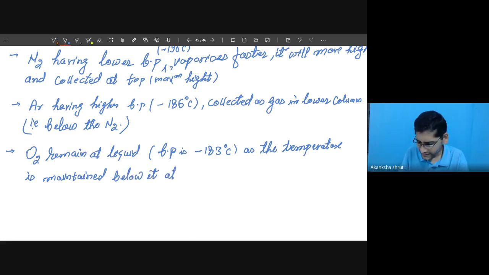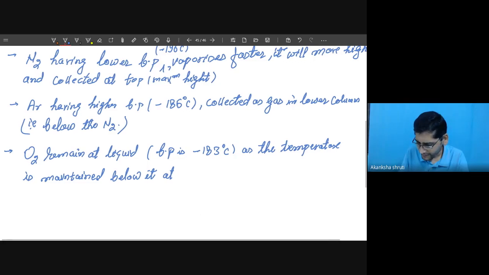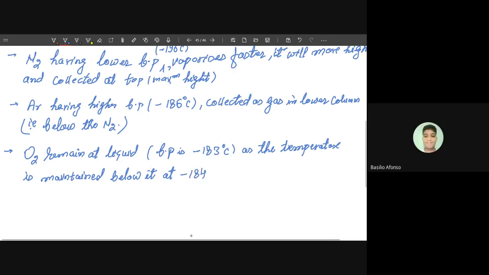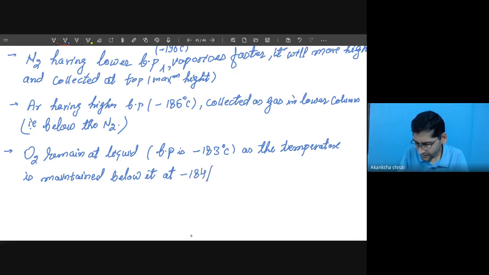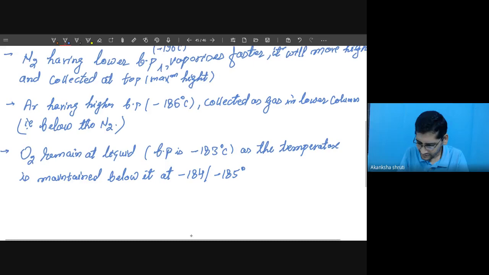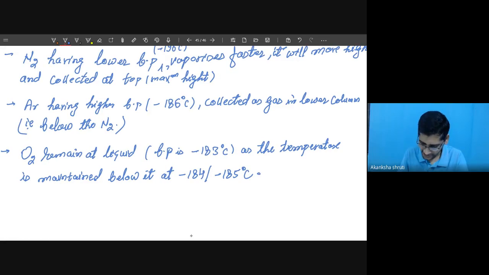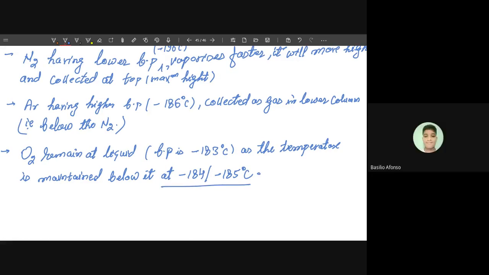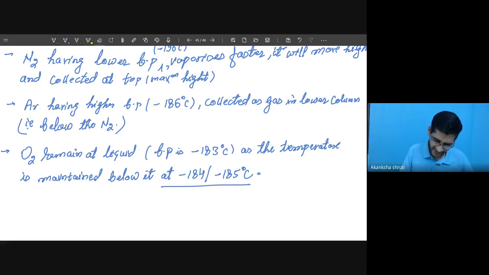Since it is negative, so minus 184, minus 185, these things are maintained. Sir, so you have written O2 remains as liquid. Yes, as liquid.